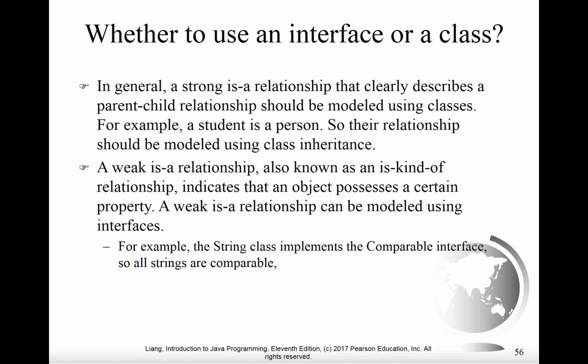So for example, a student is a person, and so that relationship is best modeled using inheritance. The relationship in the case of an interface is weaker, and we call it an is-kind-of relationship, indicating that the object possesses a certain particular property. So it's a weak is-a relationship that would be modeled using interfaces.